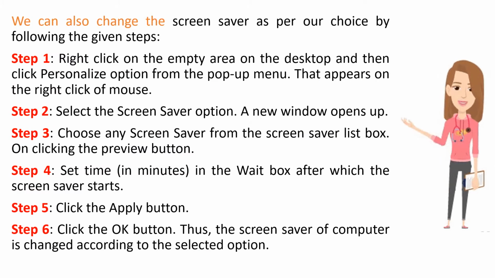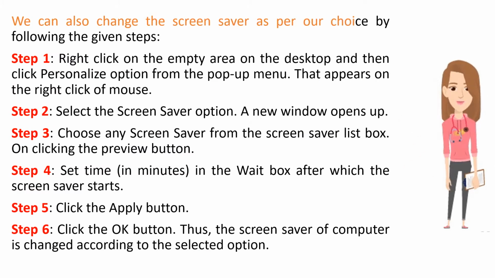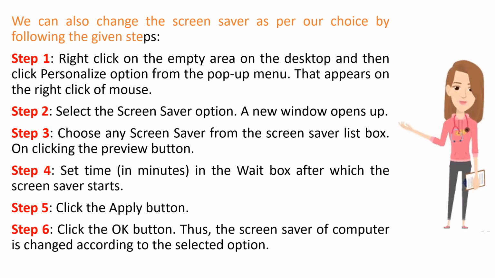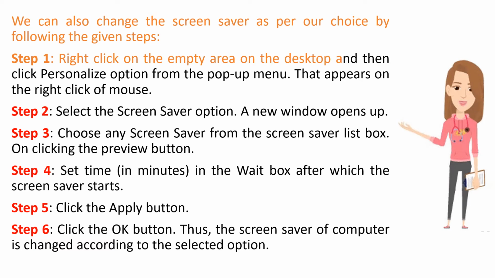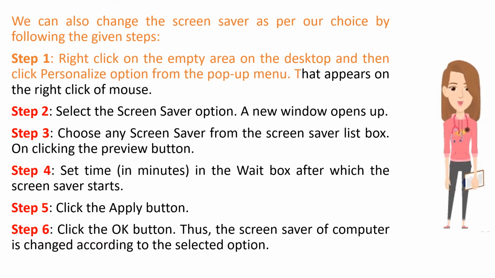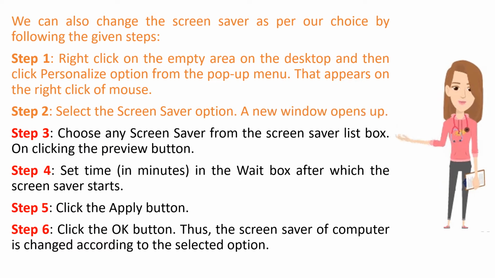We can also change the screensaver as per our choice by following the given steps. Step 1. Right click on the empty area on the desktop and then click Personalize option from the pop-up menu that appears on the right click of mouse. Step 2. Select the Screensaver option. A new window opens up.